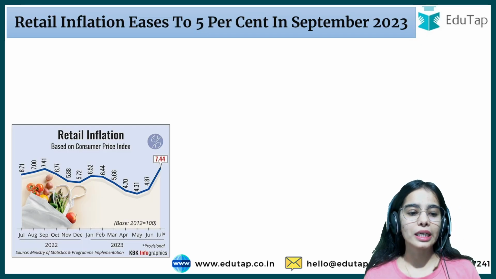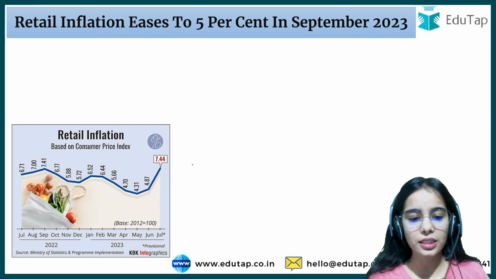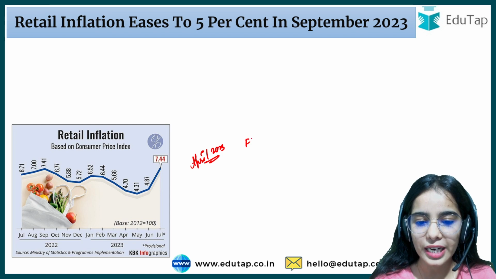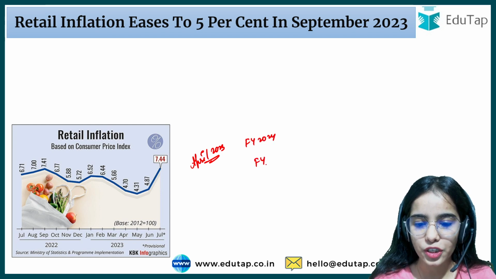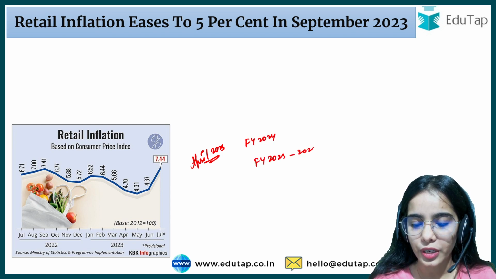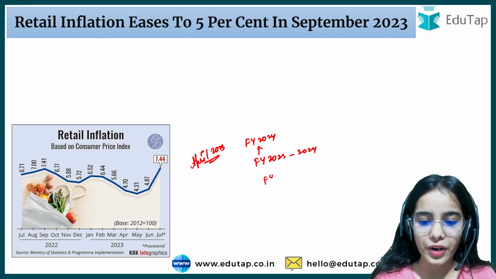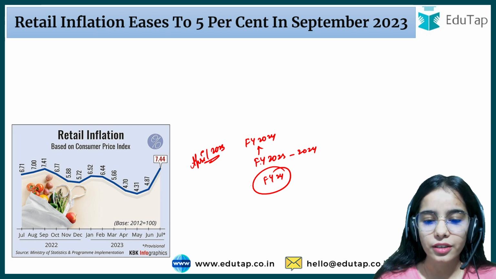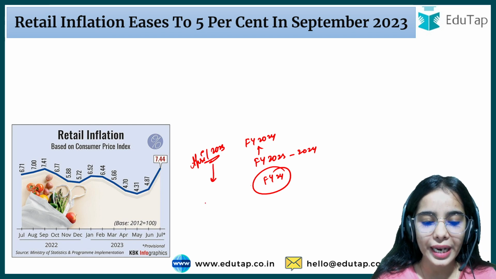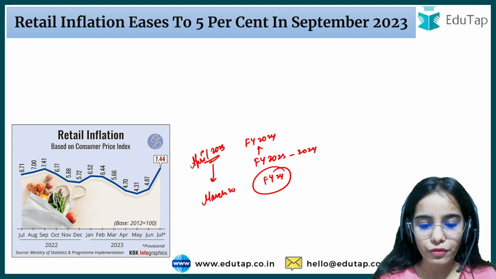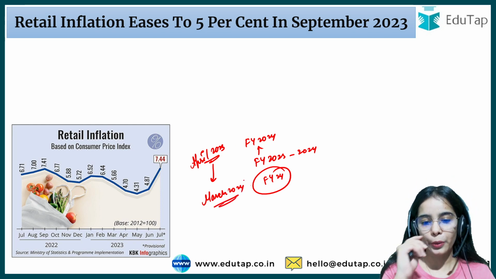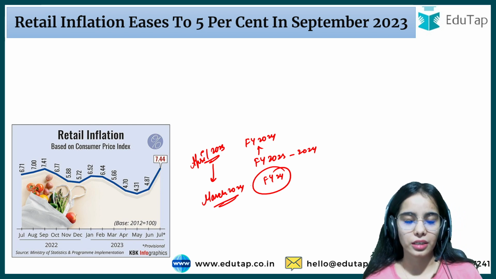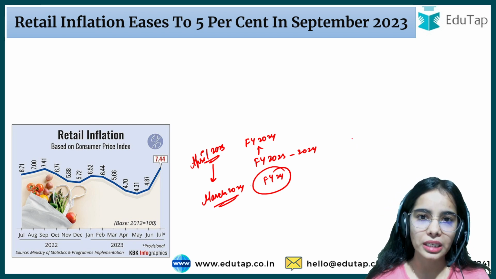Now coming to the retail inflation. So first of all, see, the financial year started from April 2023. Okay, so the financial year 2024, that is the financial year 2023 to 2024, that is also written as the FY24 or 2024. Okay, so this financial year started from April 2023 and it is going to end on March 2024. So when this financial year started, it started as a very good year in which we had the normal inflation.